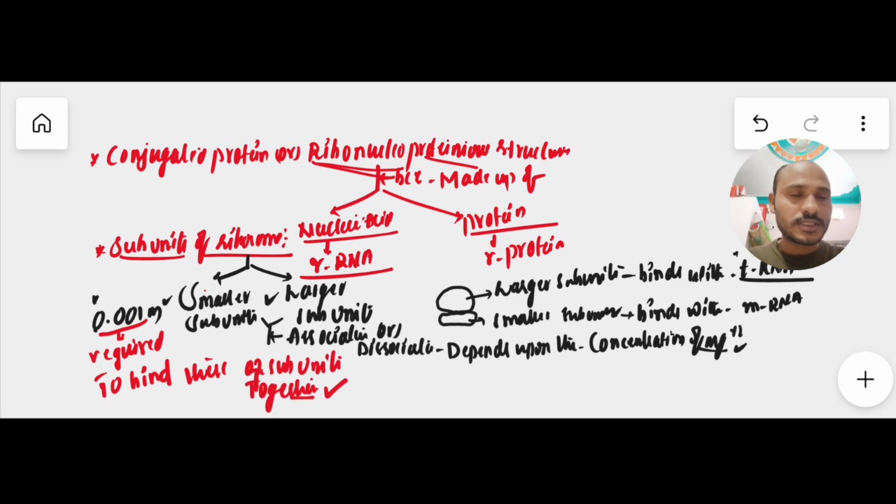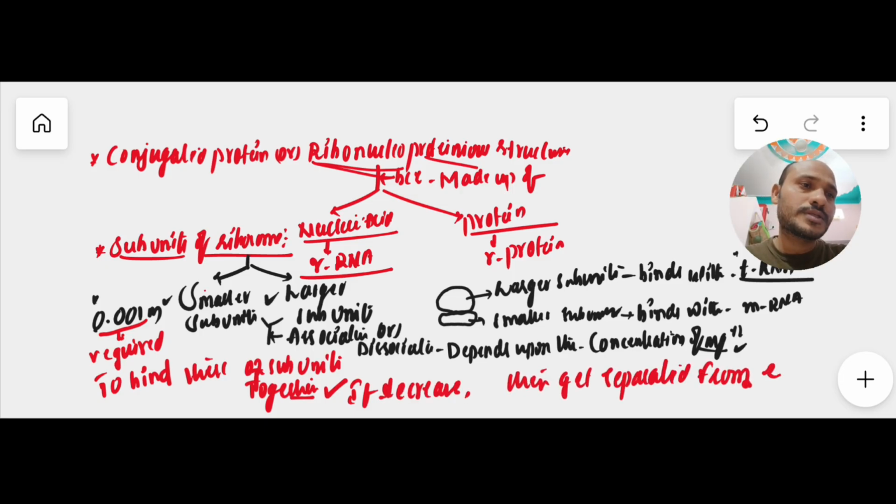If this concentration decreases, then they get separated from each other. So likewise, the association and dissociation of subunits depends completely upon the concentration of magnesium ion. If the 0.01 concentration is there, there is an association between the two subunits.